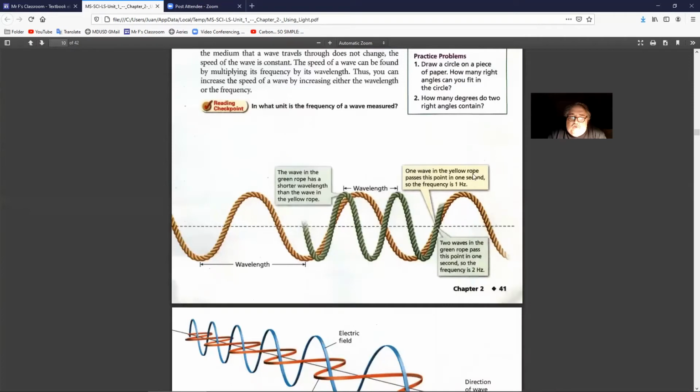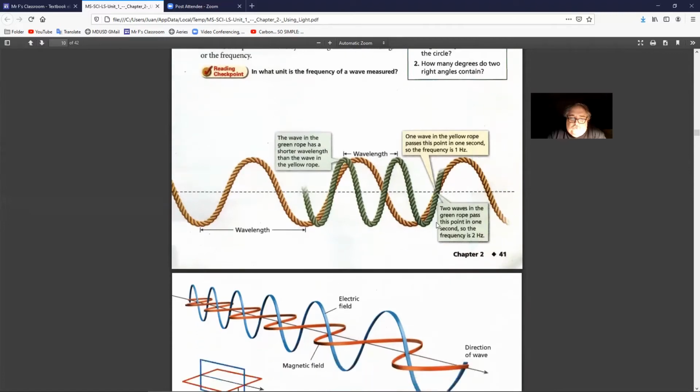One wave in the yellow rope passes this point in 1 second, so the frequency is 1 hertz. 2 waves in the green rope pass this point in 1 second, so the frequency is 2 hertz.